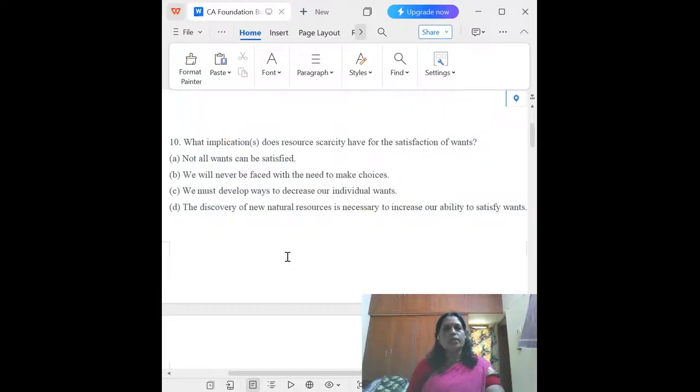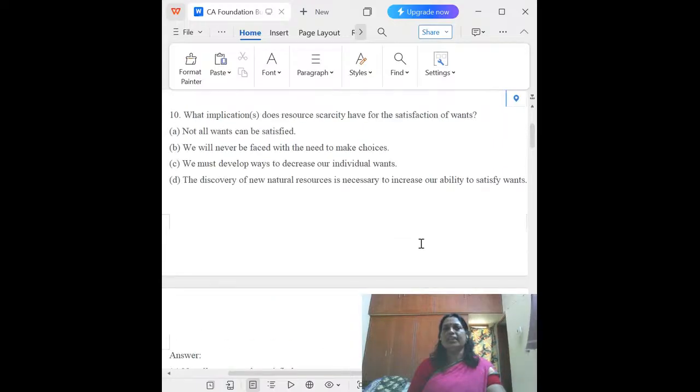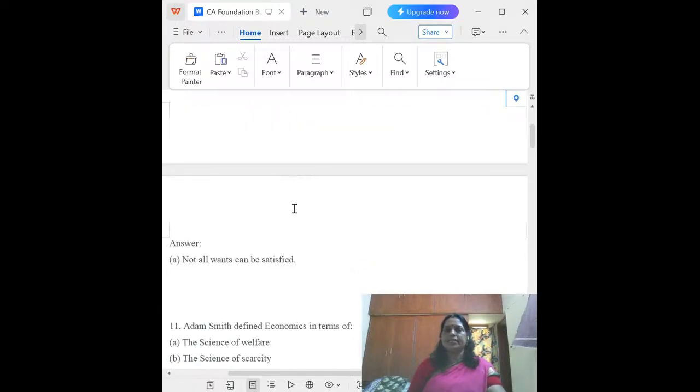The next one, what implication does resource scarcity have for the satisfaction of wants? So what is its implication? The answer is not all wants can be satisfied. A is the correct answer because all wants are not satisfied. Some wants remain unsatisfied. That is why the answer is not all wants can be satisfied.